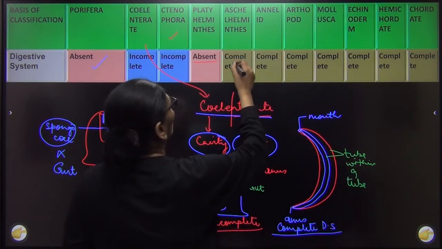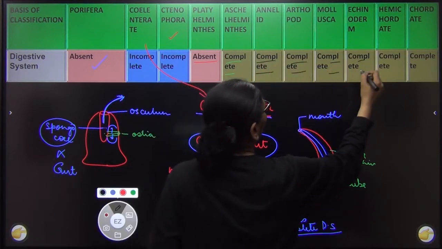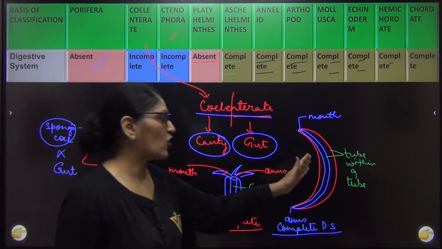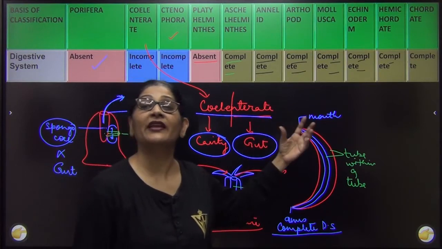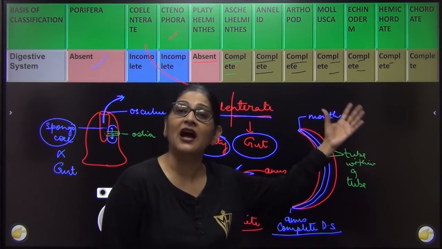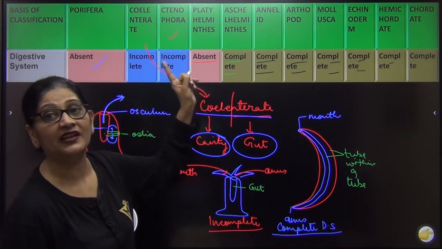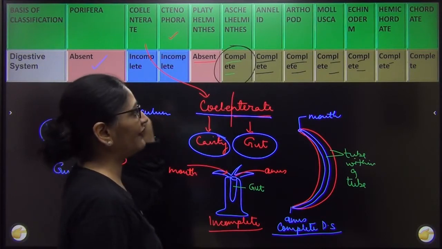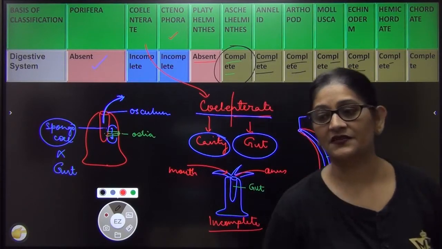And Aschelminthes onwards, all organisms have a complete digestive system. That means we have a proper mouth and anus. Only thing is the complexity of the digestive system changed. In some, they had pharynx, in some they had stomach, in some the duodenum, in some, the duodenum was further differentiated, large intestine, the complexity varied, but the digestive system became complete after Aschelminthes. So the first one, जिसमें digestive system is complete, is Aschelminthes, and there onward, in all the organisms, including chordates, the digestive system is complete.